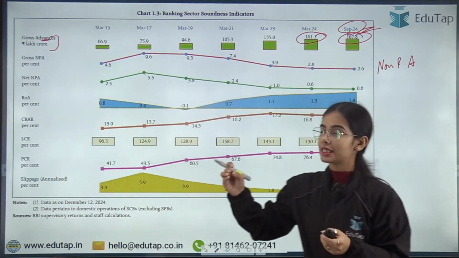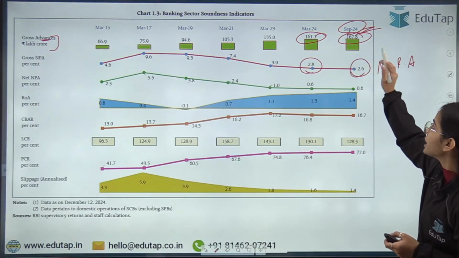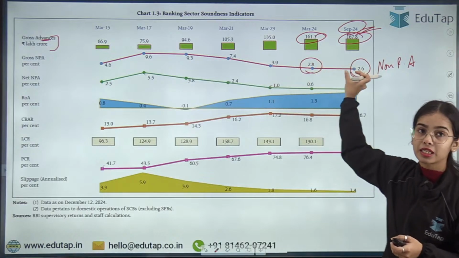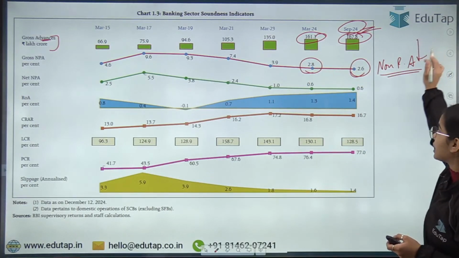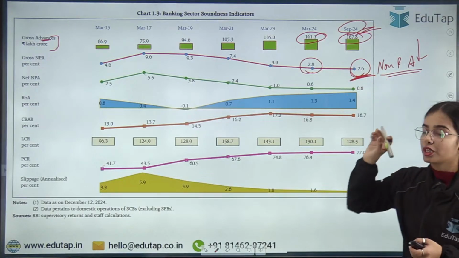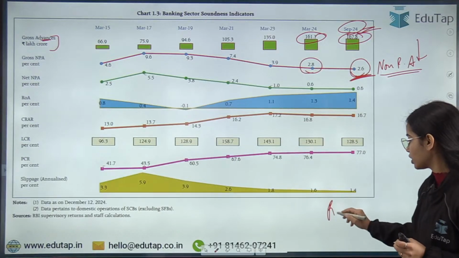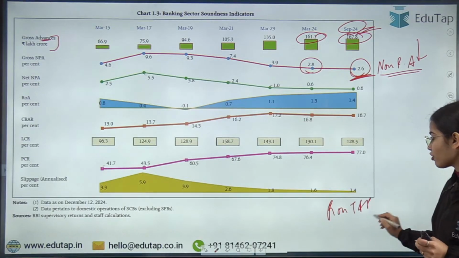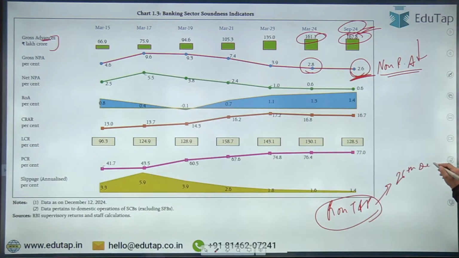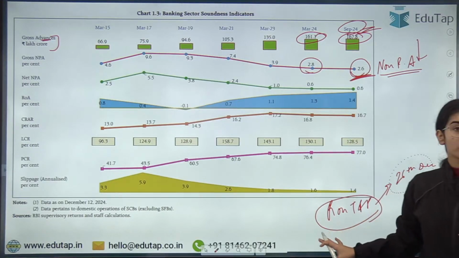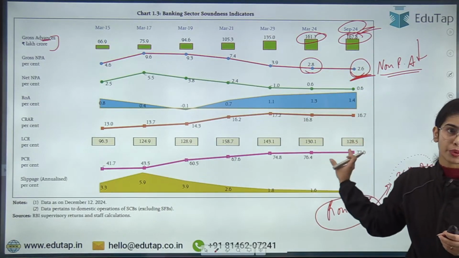So non-performing assets have decreased. You can see that in September 2024, the gross NPA decreased to 2.6%. Non-performing assets have decreased, now 2.6%. This data we have seen in the report on trend and progress of banking in India. This report was released on 26th December 2024. So recently this report is released, and in this report also the data is given for September 2024.